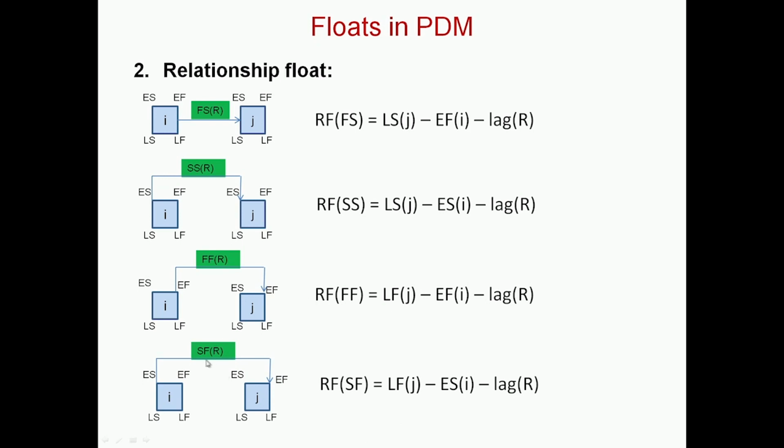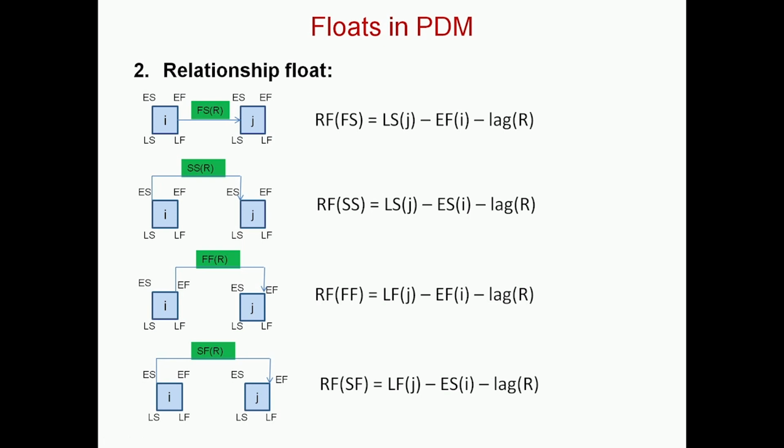For the start-finish relationship, for definition's sake, it is the late finish of j minus the early start of I, minus again the lag. So these, when you compute in the precedence network, will give you the relationship floats.